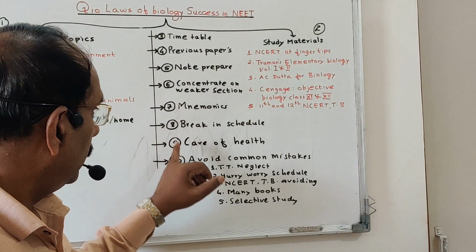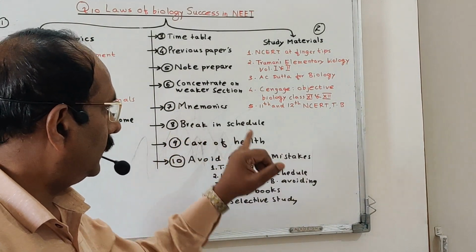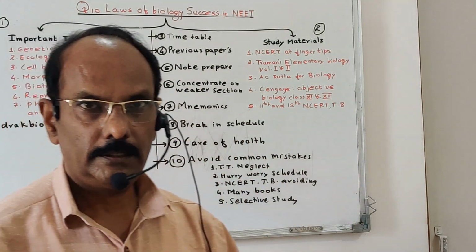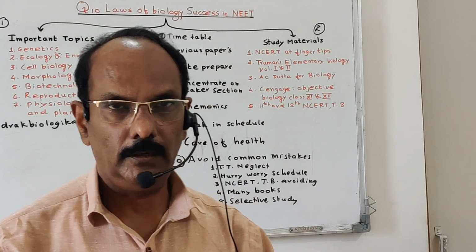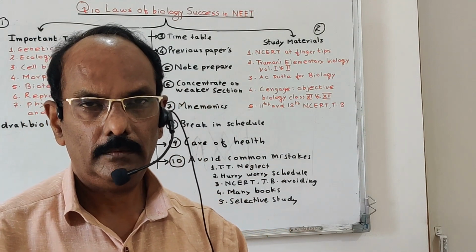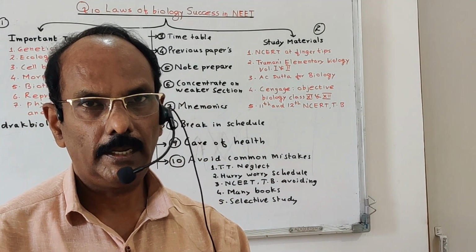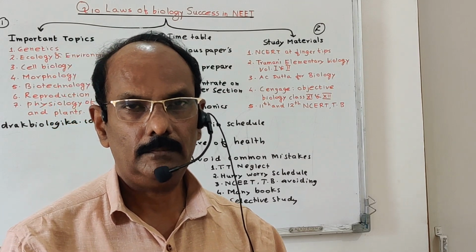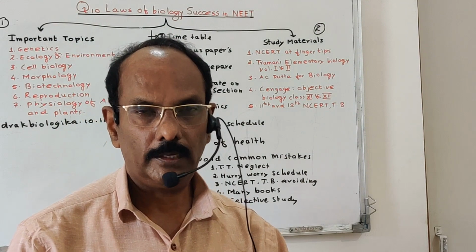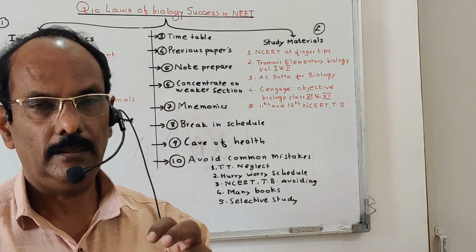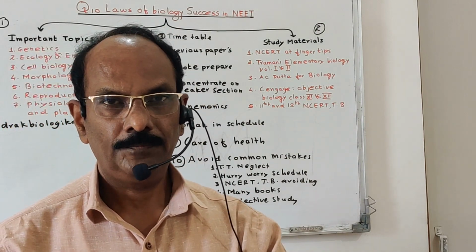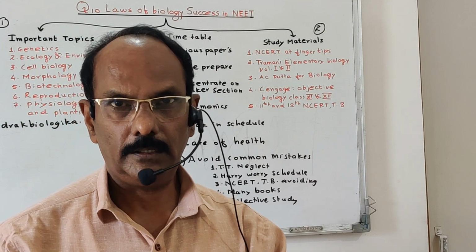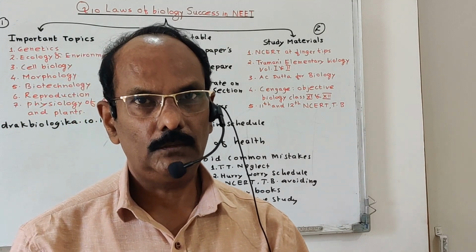Okay, so next, the eighth law is the break schedule. When you prepare the schedule for the three subjects, physics, chemistry, and biology, the schedule should be broken into pieces, because the brain is working physiologically and requires some rest. So give rest to the brain. After at least 45 minutes of reading, it requires 10 or 15 minutes of rest.